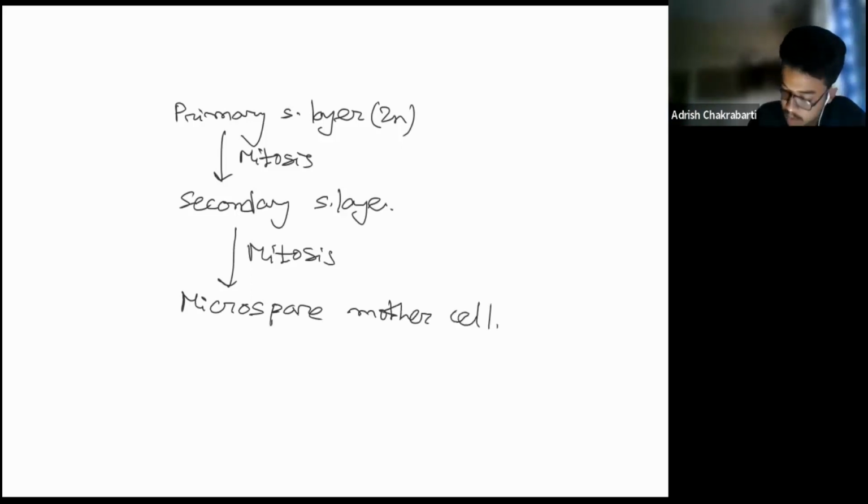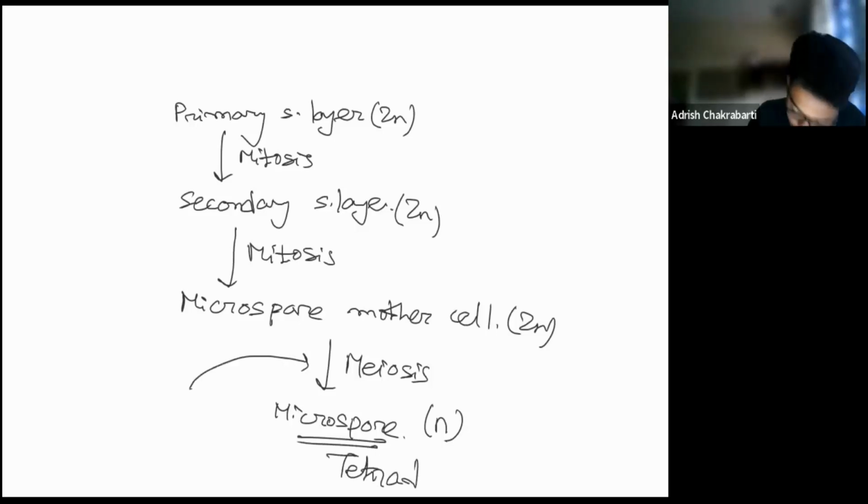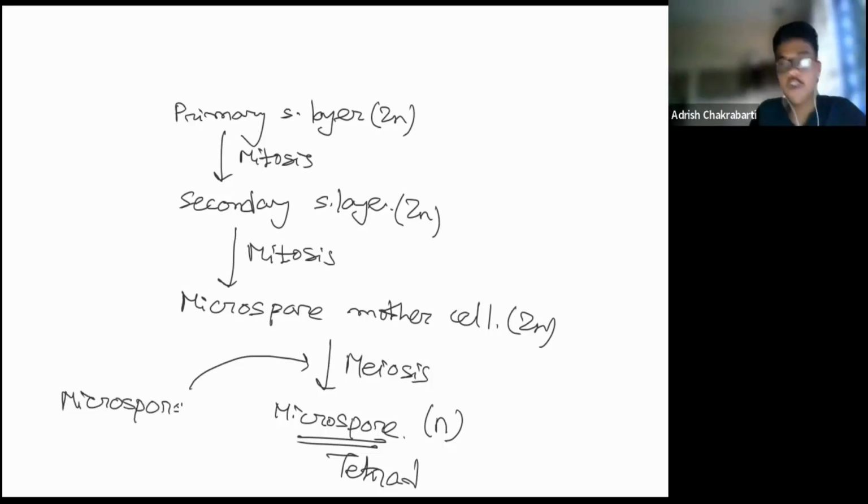And this microspore mother cell undergoes meiosis to form the microspores. These microspores are formed in tetrads. I'm going to discuss this microsporogenesis portion in detail. So obviously, you can understand the formation of microspore from the microspore mother cell by meiosis is microsporogenesis.